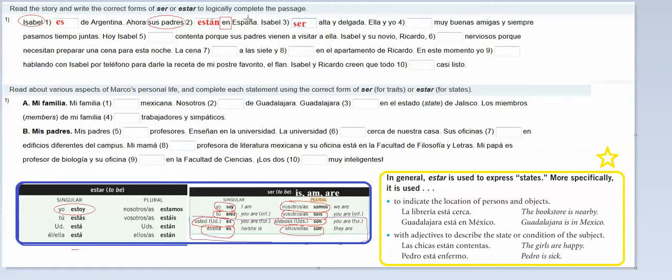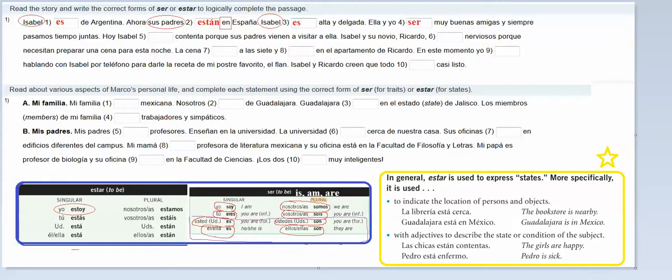Okay, who is it that's tall and thin? It's Isabel, which is the same thing as she. So if I look down here, here's she, ella, it would be es. So I'm going to go back up here, erase out ser, and plug in es. Okay, ella y yo buenas amigas. Here what I've got is ella y yo, which are pronouns, and what are they? They are friends. Good friends still describes friends, but what we're saying is they are friends. So you've got a noun describing another noun, and whenever you have that scenario, it's always ser.